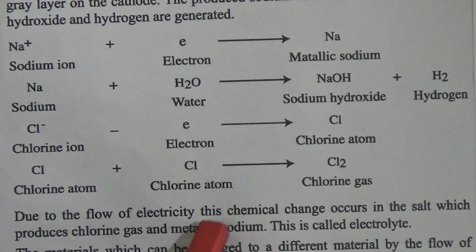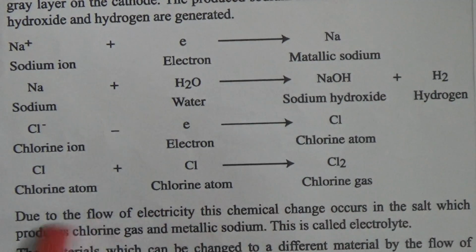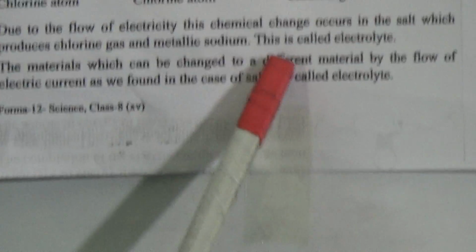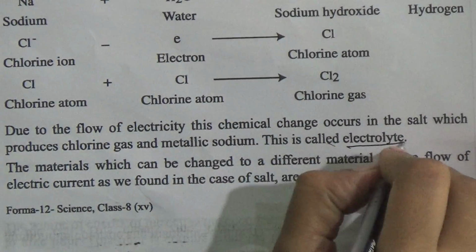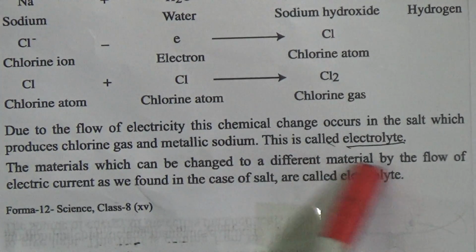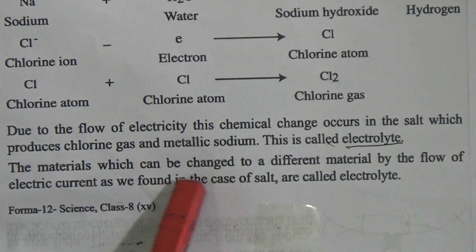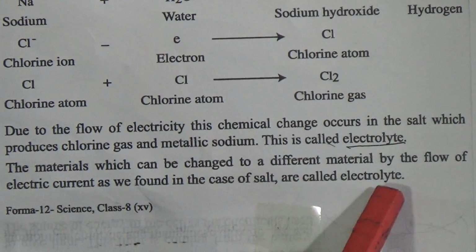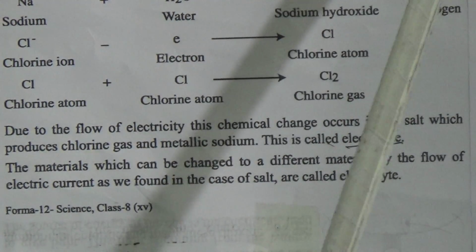And due to the flow of electricity, the chemical change occurs in the salt, which produces chlorine gas and metallic sodium. This is called electrolysis. And the material which can be changed to different materials by the flow of electric current, as we found in this case salt, is called an electrolyte. Now come to the multiple choice questions.